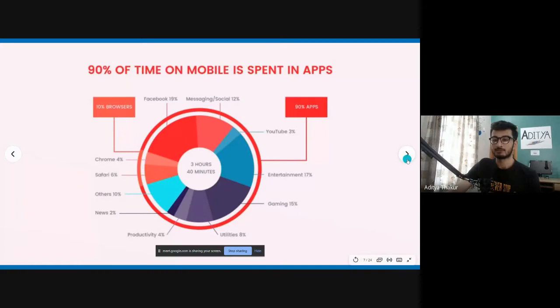Most people that use the mobile phone spend their time on mobile apps. Half of the time you would have noticed yourself, if you are a mobile phone user, you would prefer to use an application. If you are using Twitter, instead of going over to twitter.com, you would use the application.